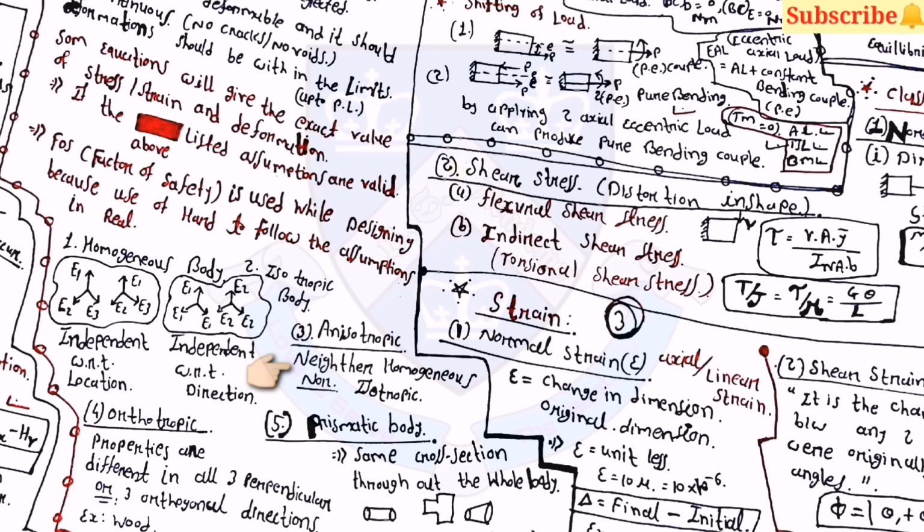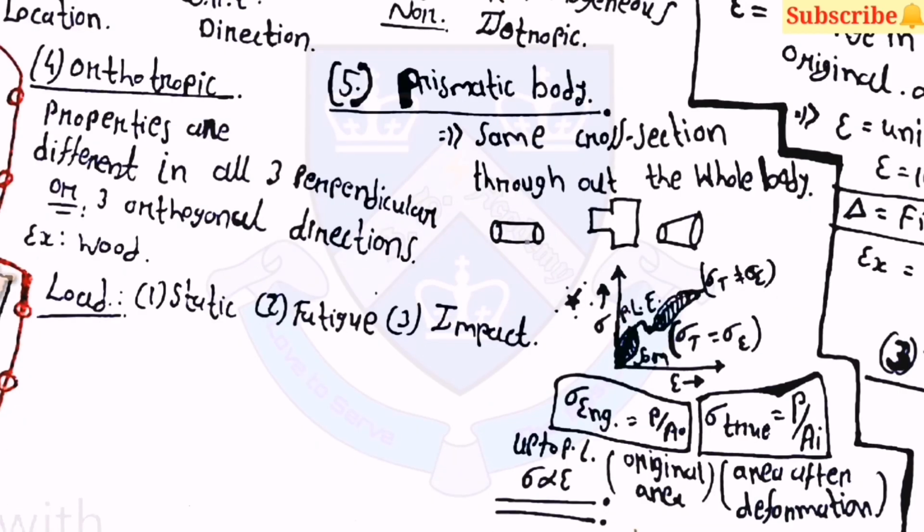It is neither homogeneous nor isotropic. Fourth is the orthotropic body. In the orthotropic body, properties are different in all three perpendicular or orthogonal directions. And fifth is the prismatic body, which has the same cross section throughout the whole body.